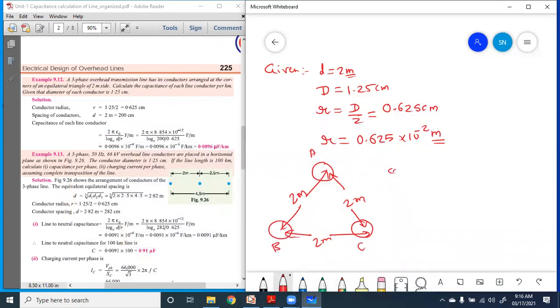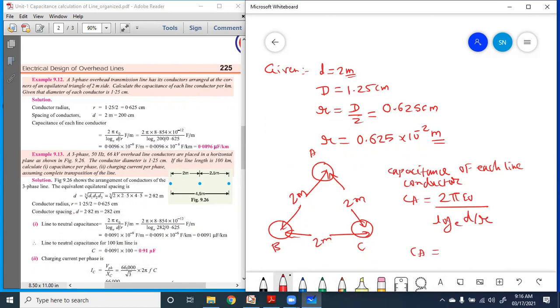So the capacitance of each line conductor, CA, is equal to, for A phase, 2 pi epsilon 0 upon log of small d upon r. Put the values.